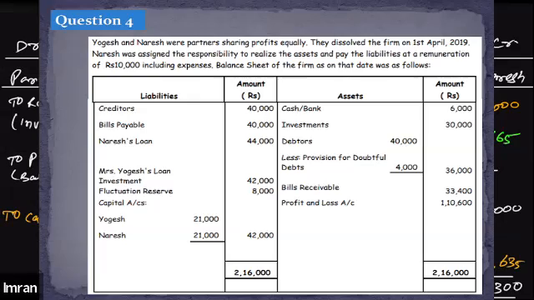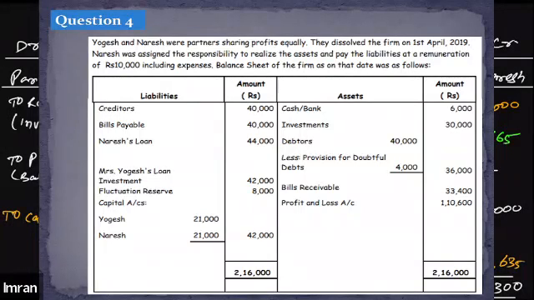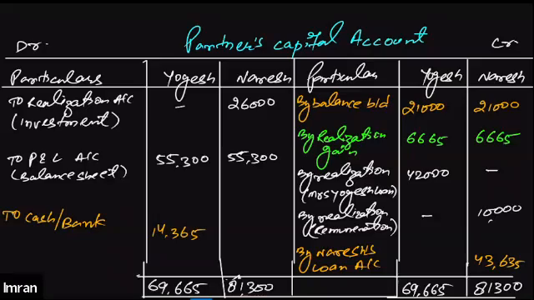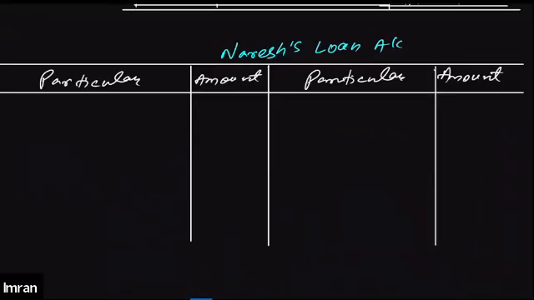Got it? Let's just prepare the Naresh loan account quickly because it is also required in the question. You will be able to understand this point more clearly when we actually prepare the Naresh loan account. So this is how we will prepare it.